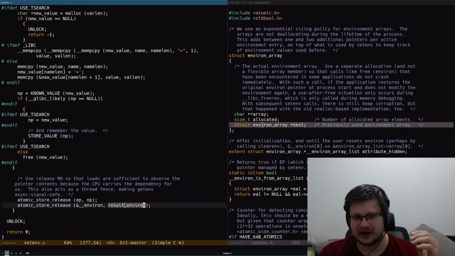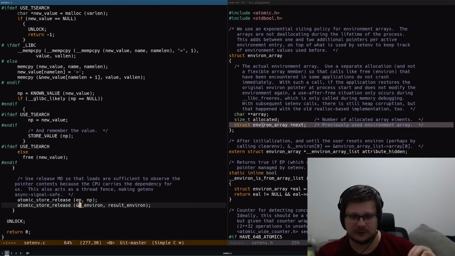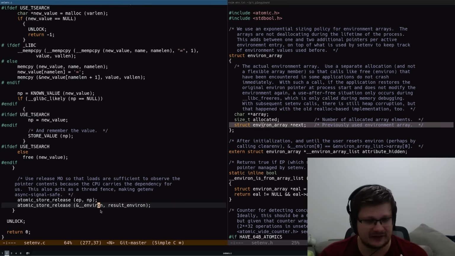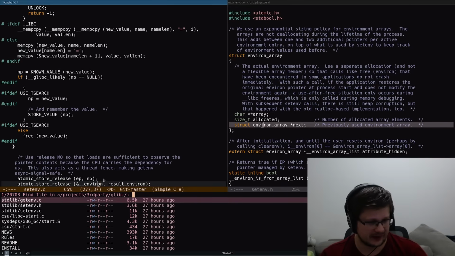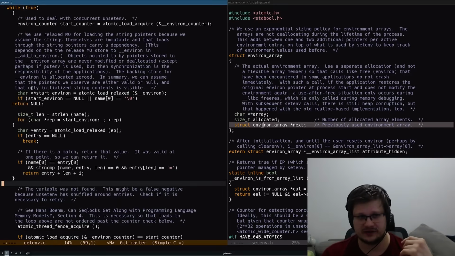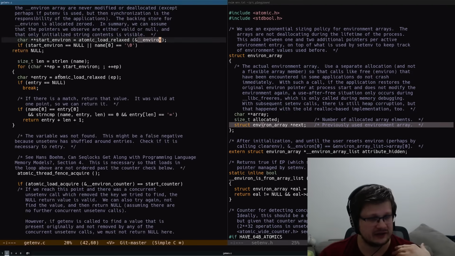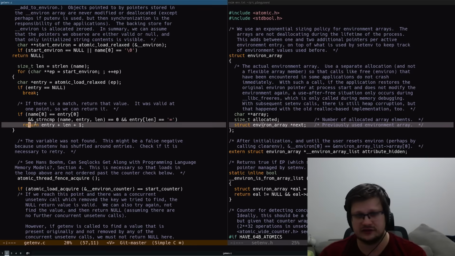And then we store our result environ that now points to the current array into our global __environ. And so when we go back to getenv, this is it. We can just access it. So here getenv just accesses environ directly without having to do any sort of weird walk. And then it just tries to find the value, and if it finds it, it returns it.